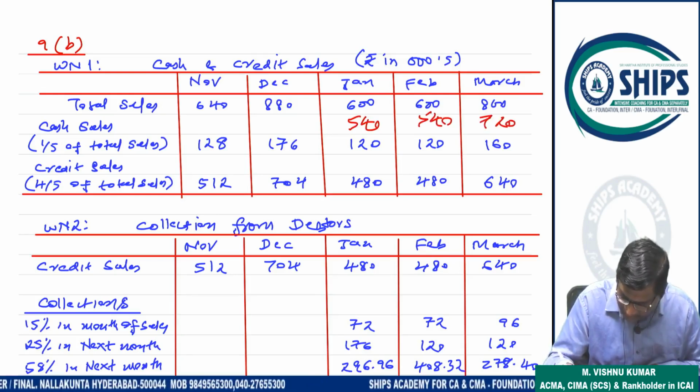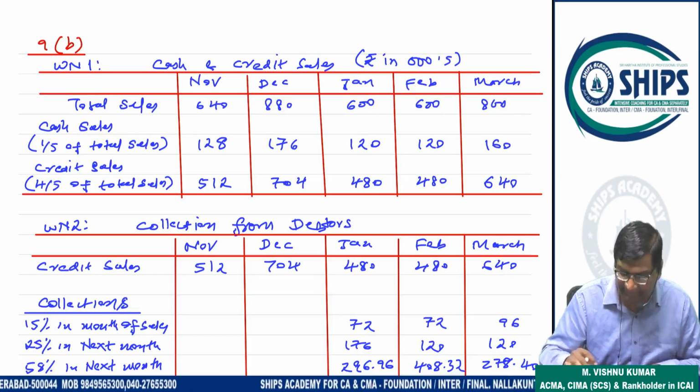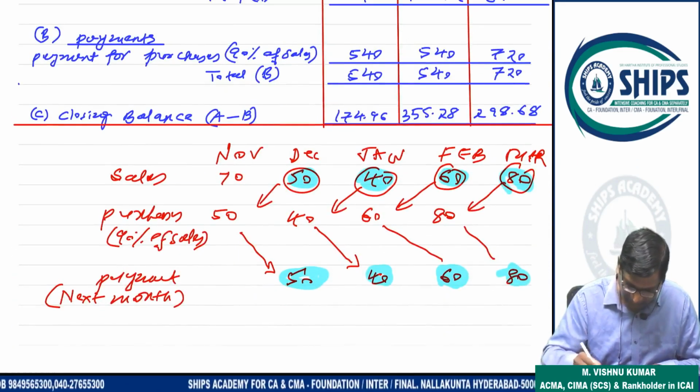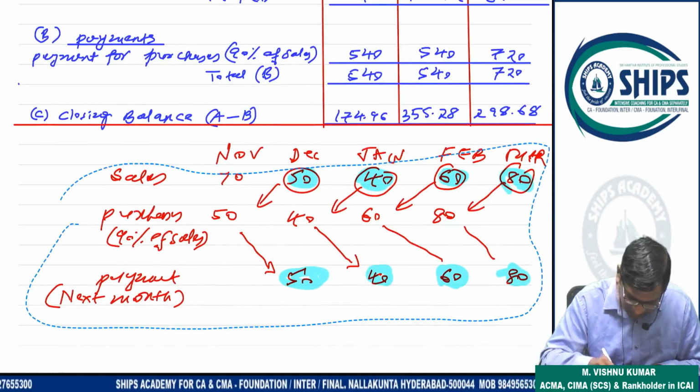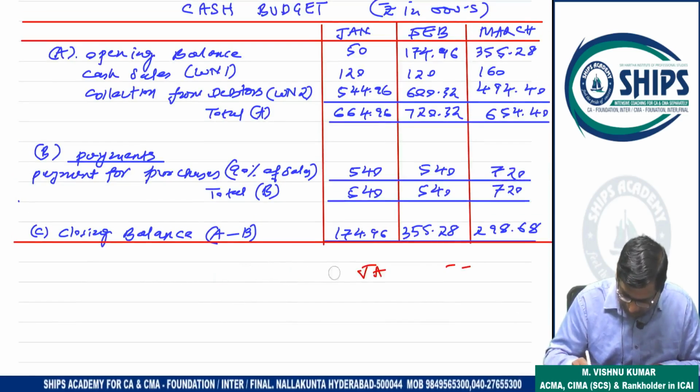This is 720. This will come in payment to supplier. 90%, so 540, 540, 720. Clear? Yes, sir. Understand, sir. Okay, don't worry, I will write the correct figures also along with the data.